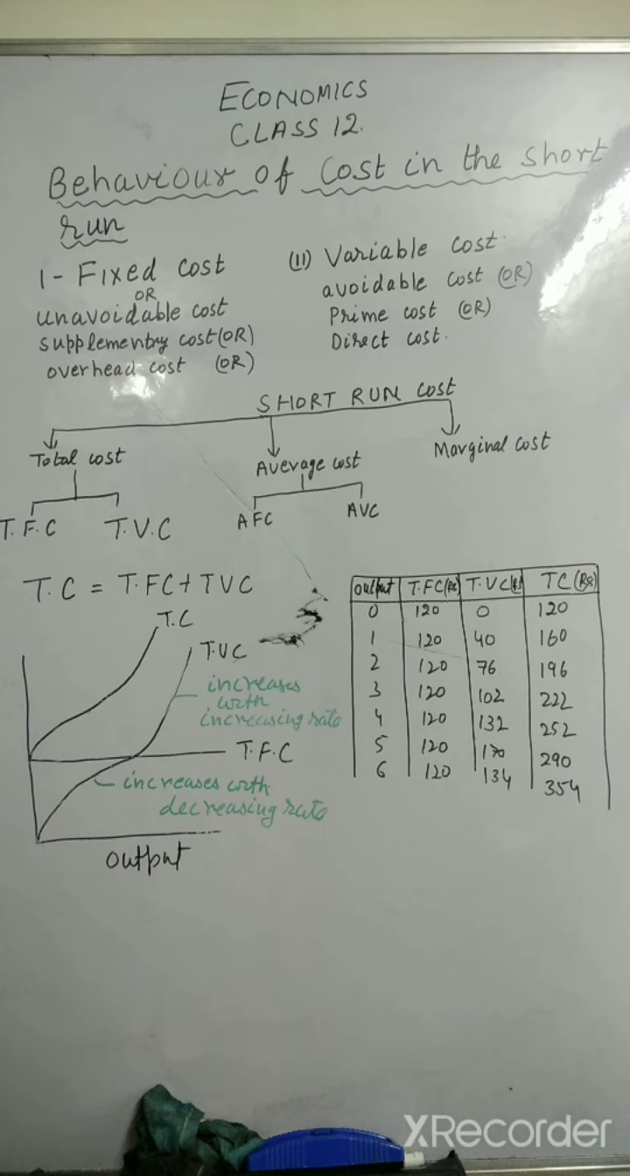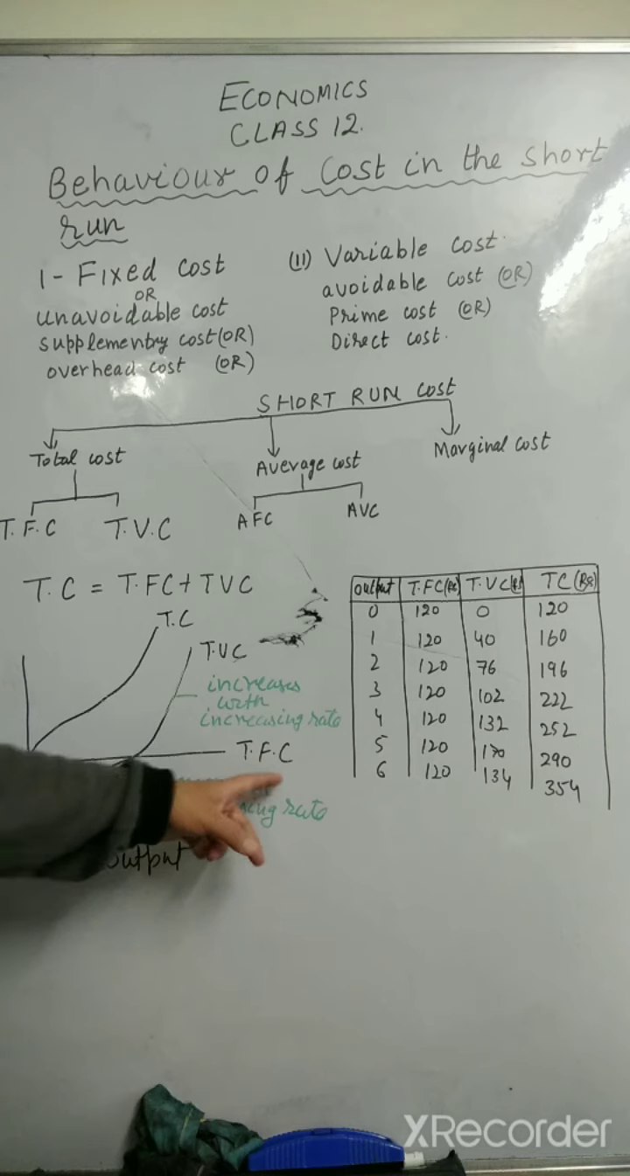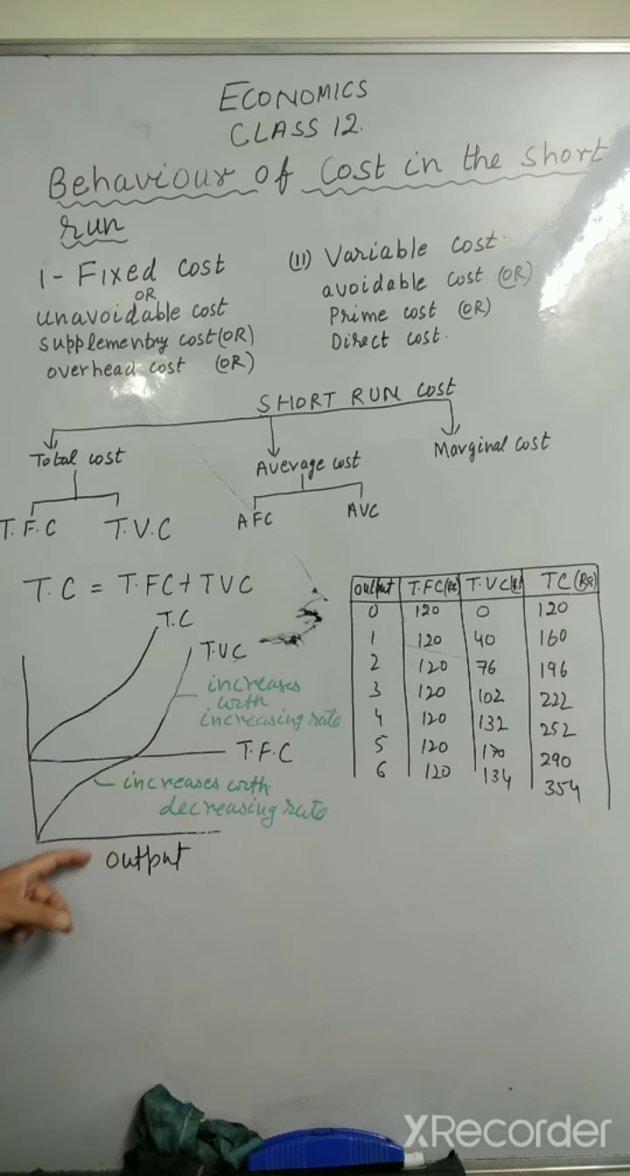So this graph you should know, right? If it is asked to explain the relation between total cost, total variable cost and total fixed cost with the help of a graph, you can explain it with the help of this graph.